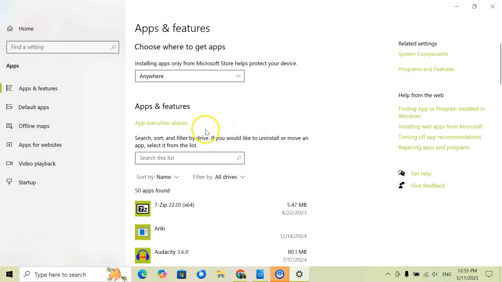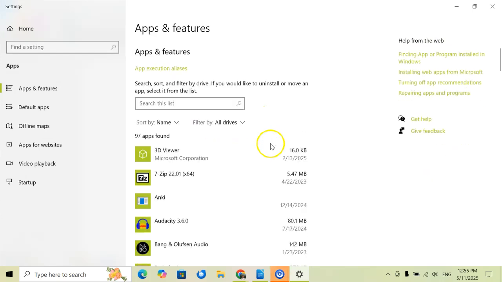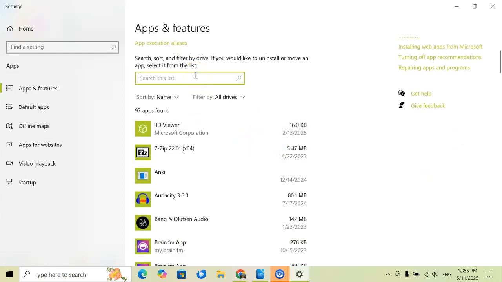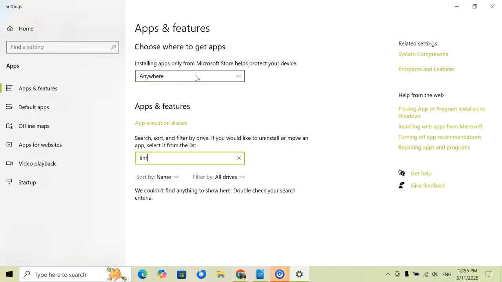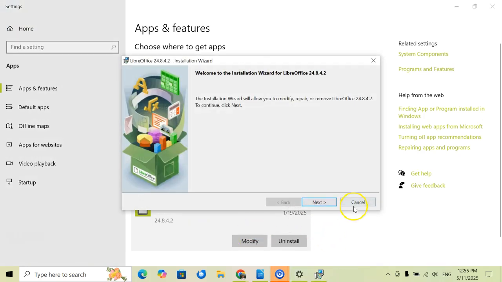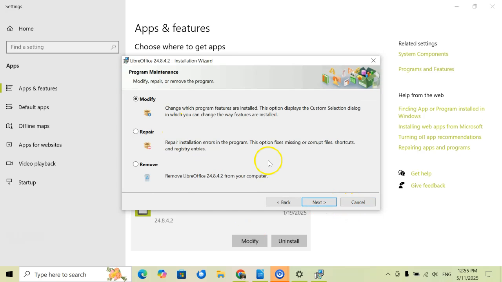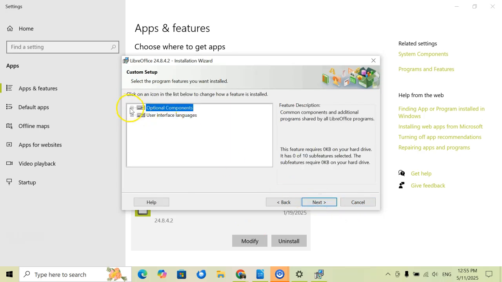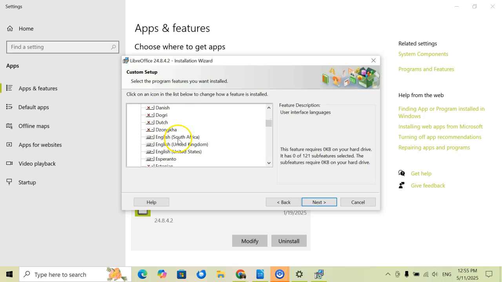So first, you're going to have to go to Add or Remove Programs. Then from here, just type in LibreOffice. Then you're going to click on this and press Modify. So you're just going to hit Next. You're going to see that Modify has already been selected. Then from here, you're going to go to Optional Components. Well, actually, User Interface Language, excuse me. And then from here, you're just going to pick the language that you want to install. So in our case, it's going to be Esperanto.